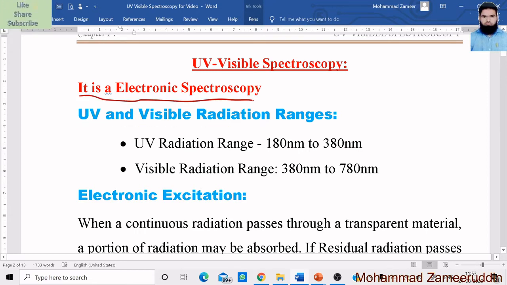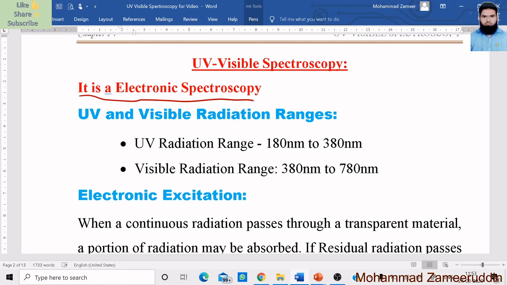If you want to define UV visible spectroscopy in one sentence, then we can say that it is an electronic spectroscopy. Why is it so called? Because in UV visible spectroscopy the transitions take place in the valence electrons, or the electrons present in an atom. That's why it is also called electronic spectroscopy.